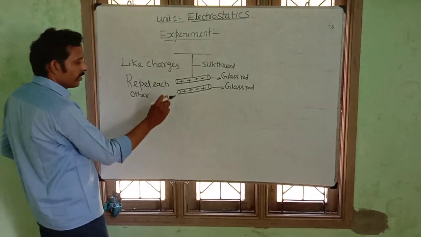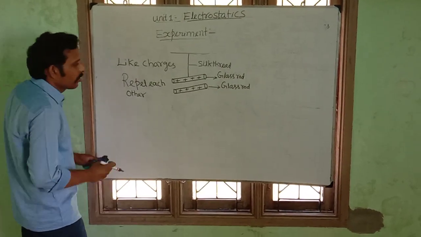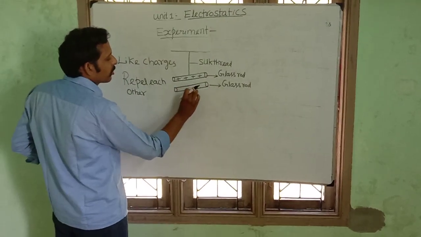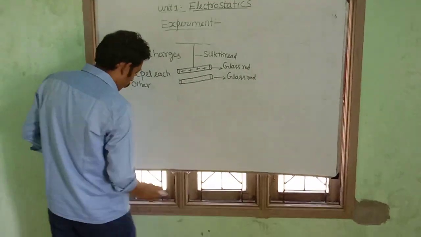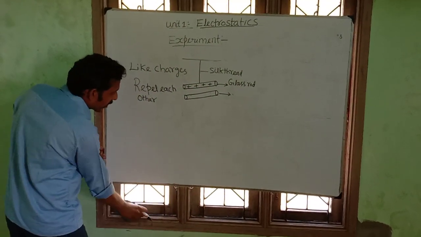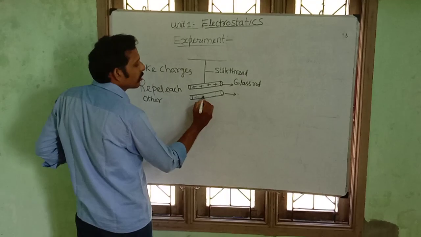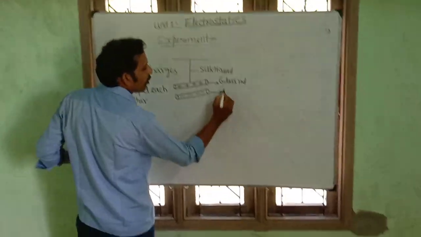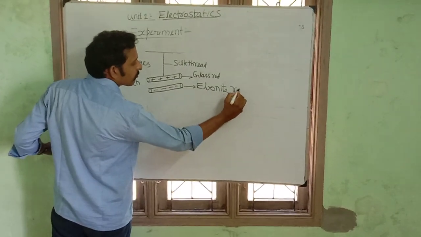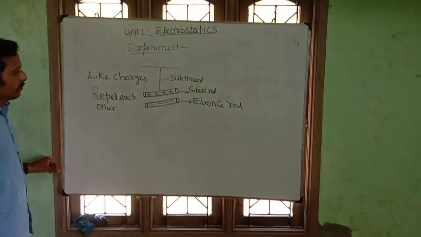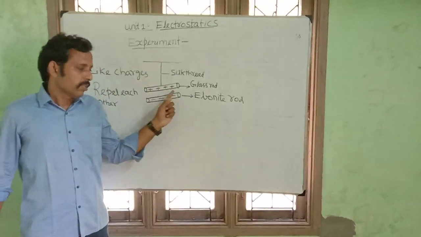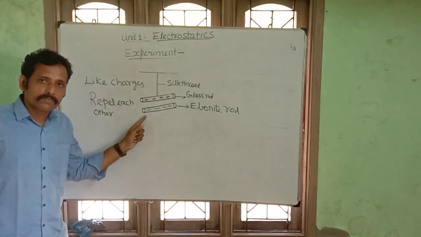Now, instead of this positive charge, take one ebonite rod which has a negative charge. Now assume that this is your ebonite rod. What will happen? This glass rod is a positive one, and the ebonite is a negative one.